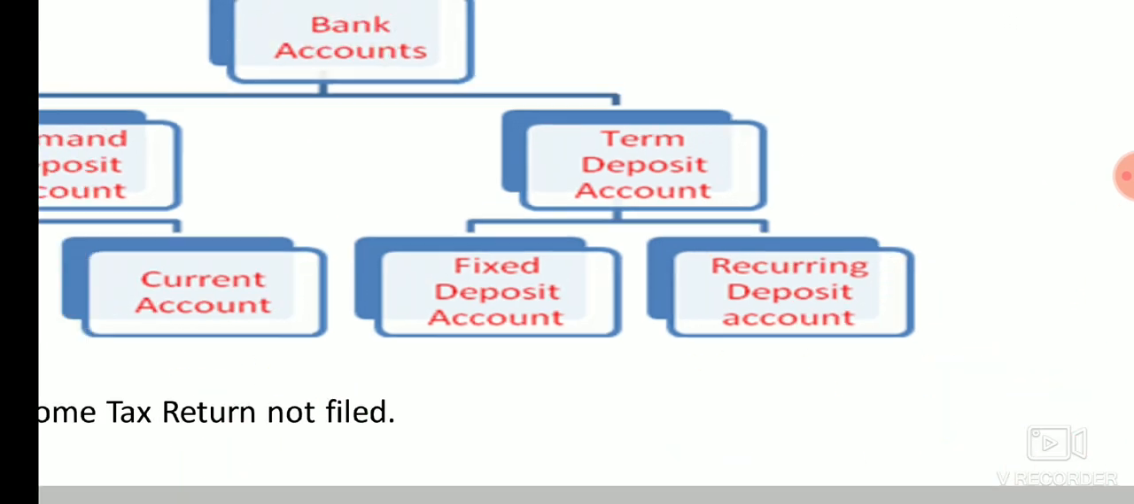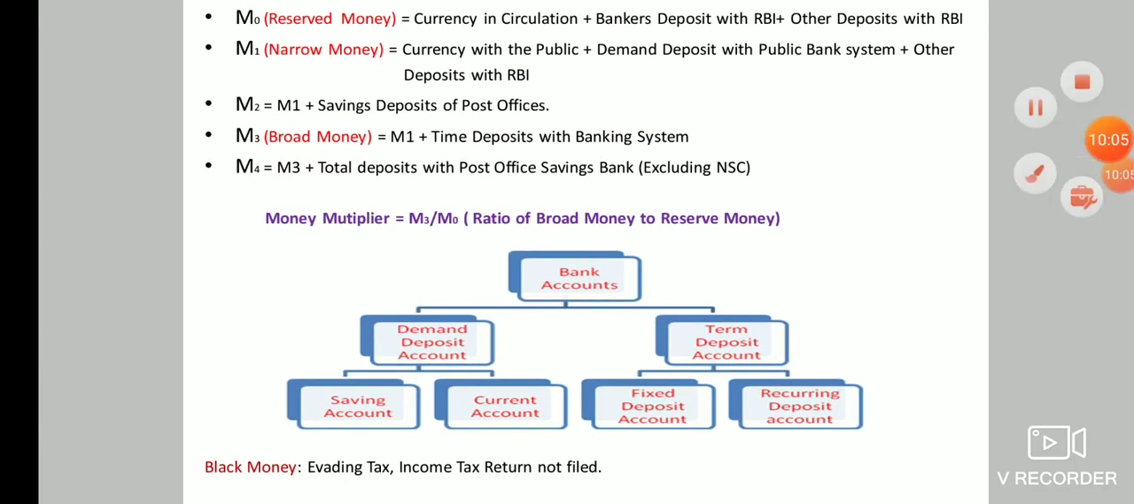And next is black money. Black money is nothing but the money which is earned by evading tax, or simply the money for which the income tax return has not been filed. Black money is not very good for an economy since it decreases the money supply.